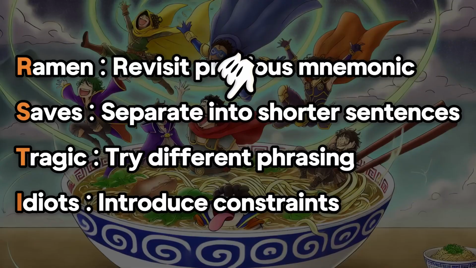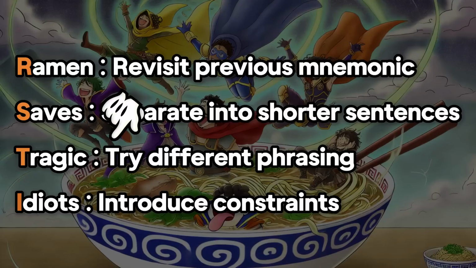Second part of the framework is to separate the prompt into shorter sentences. Talking to AI is similar to talking to a human. If you just word vomit all over them and say a bunch of things, it can be confusing for the AI. So you can consider splitting what you're saying into shorter sentences to make it more clear and more concise. So instead of just going on and on all over the place, you could just say this, then this, then this.